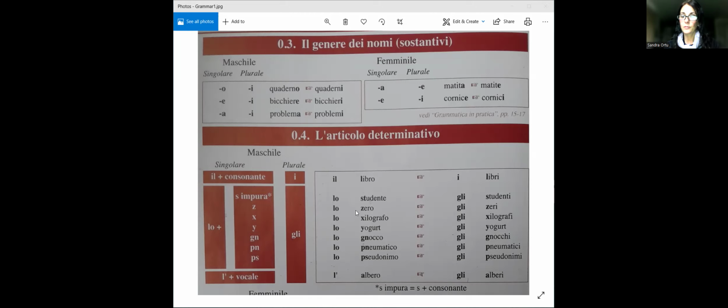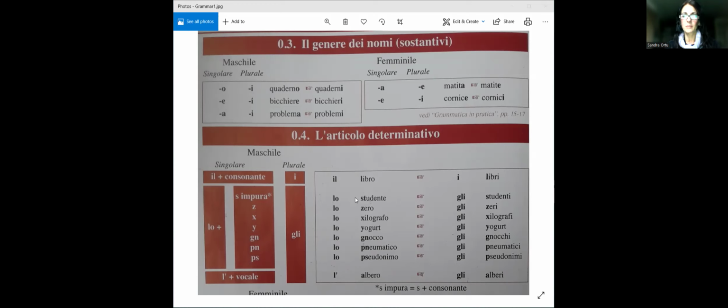Then we use lo in front of words starting with a Z, with an X, with a Y, with GN, PN, PS. We don't have many of these words starting with these letters in Italian, so don't worry too much about this longer list. You can learn this gradually.